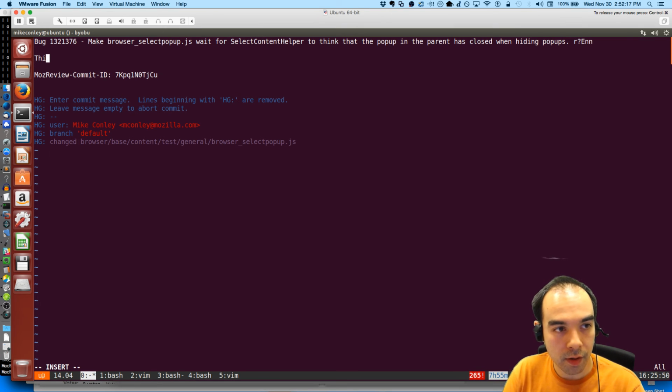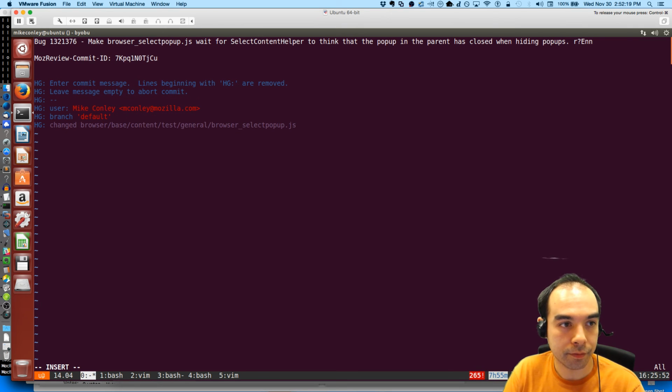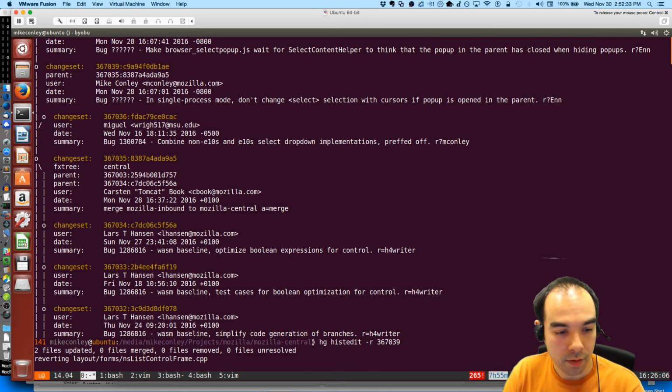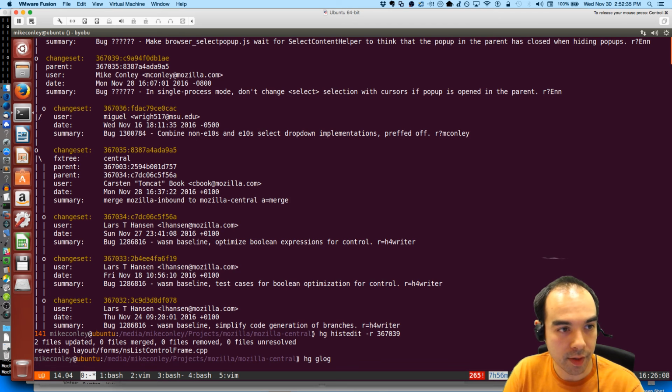This, well, because in single process mode, key events might be handled before messages. Hopefully that's explanatory enough.